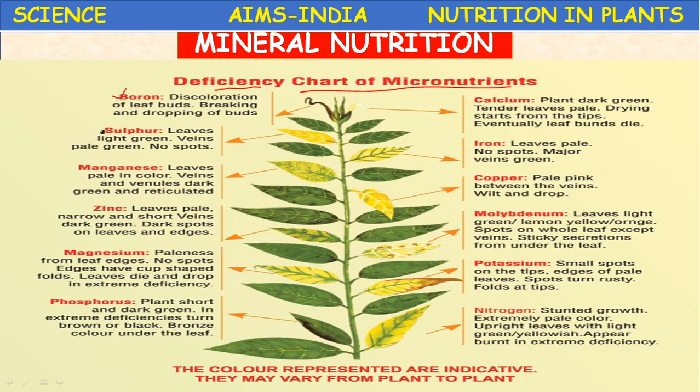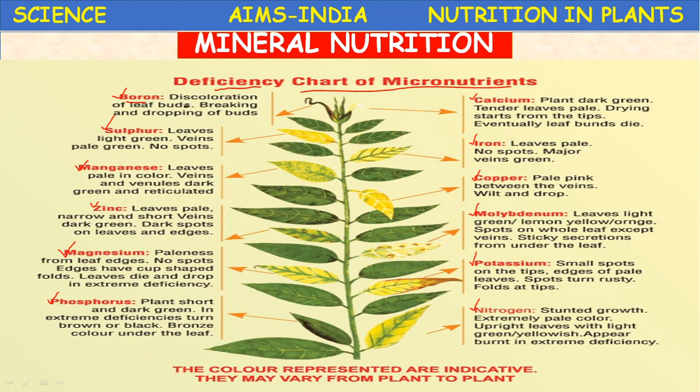Boron, sulfur, manganese, zinc, magnesium, phosphorus, calcium, iron, copper, molybdenum, potassium, nitrogen. Okay, one by one we will see. In the single plant, the leaves showing different symptoms are mentioned here. In your mobile, you can enlarge the screen so that you can see the picture.